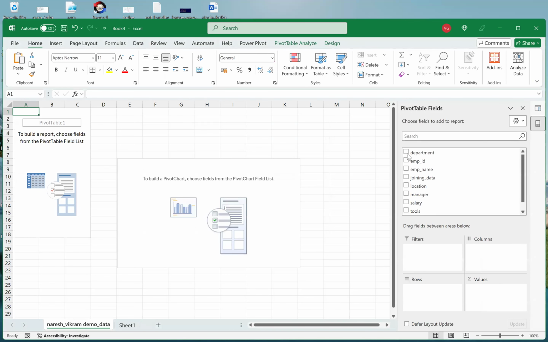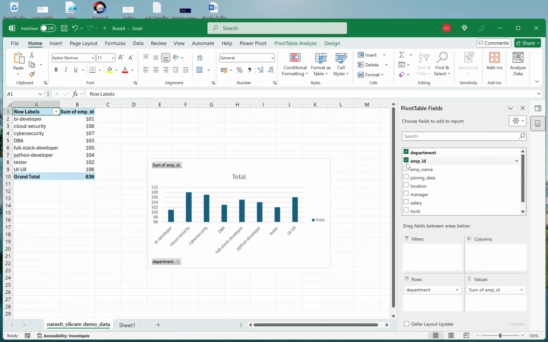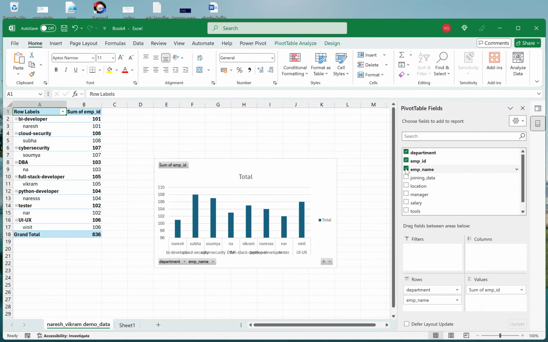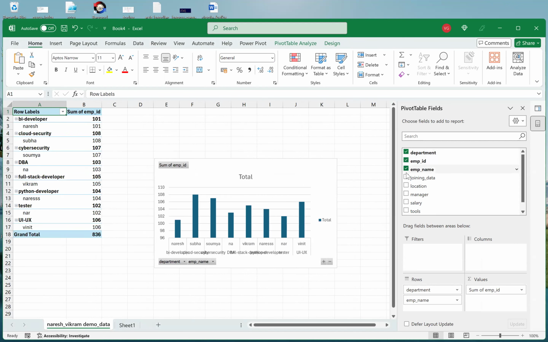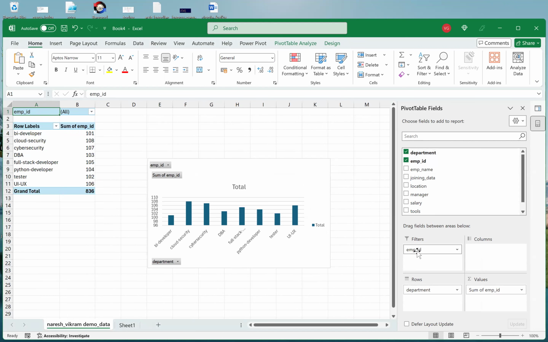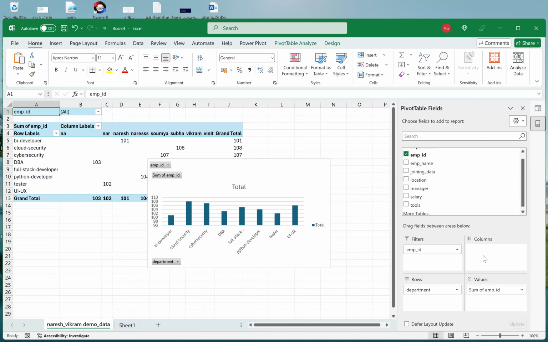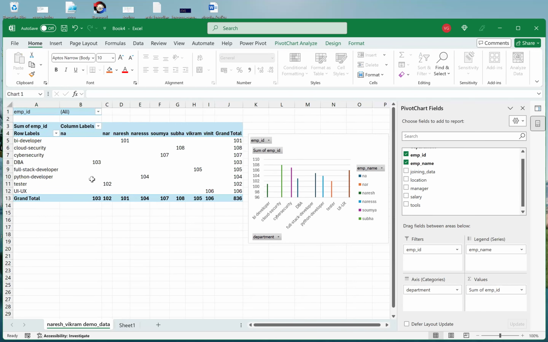So pivot chart also to be loading this data. Department, employee ID. Select this employee name, or else employee ID is fine. Employee name is like this. We can load the data here.